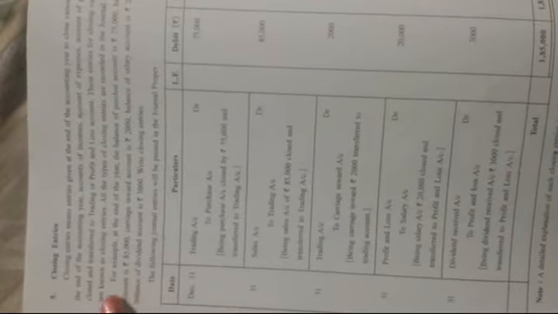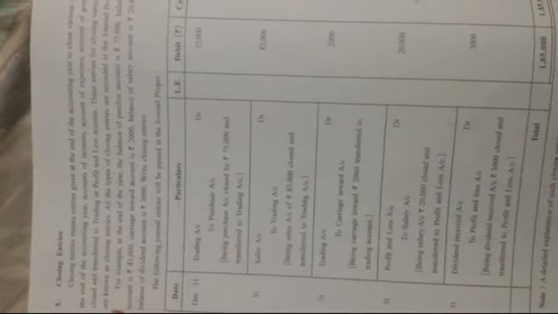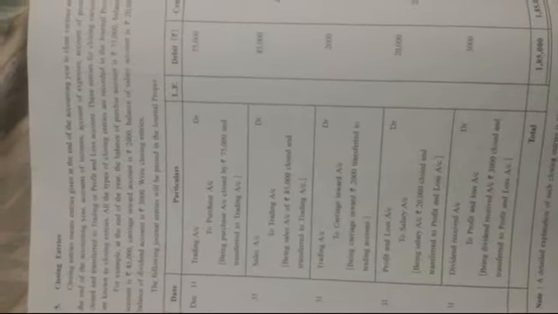So these are the balances remaining at the end of the accounting year. For this, you have to make the closing entries in the journal proper. So how would you pass the journal entries? First of all, make the format of the journal proper: date, particulars, LF number, debit amount column, and credit amount column. The following journal entries will be passed in the journal proper.